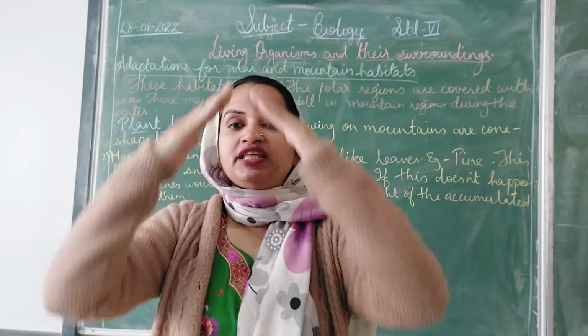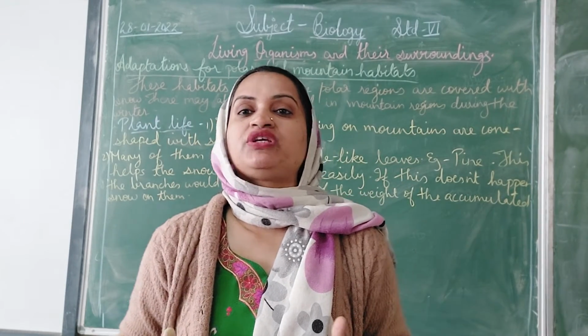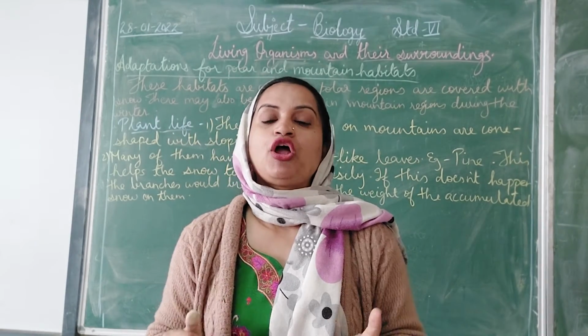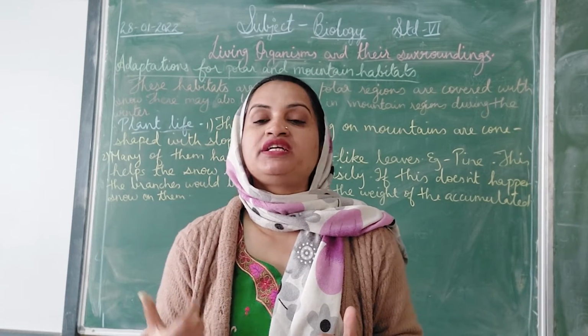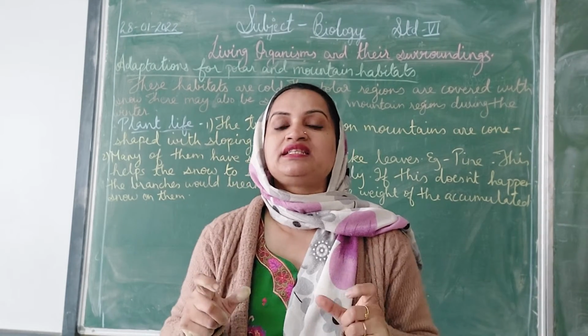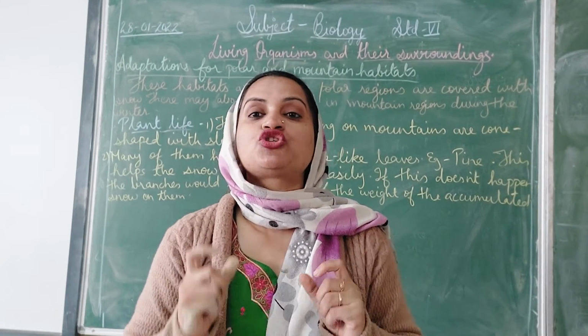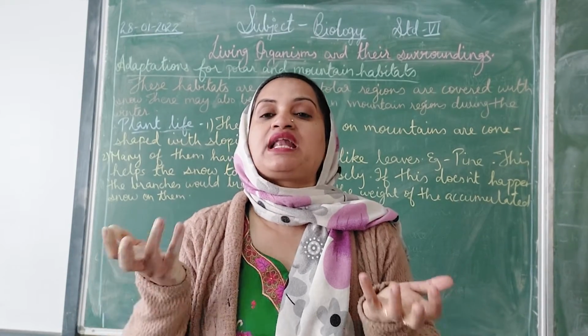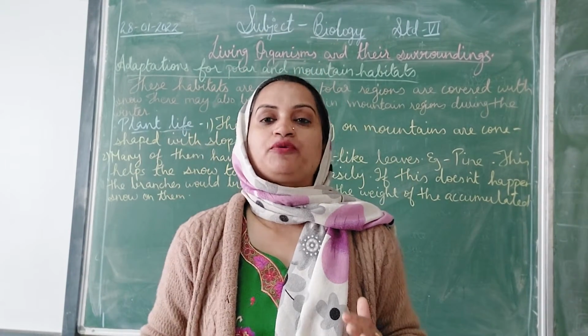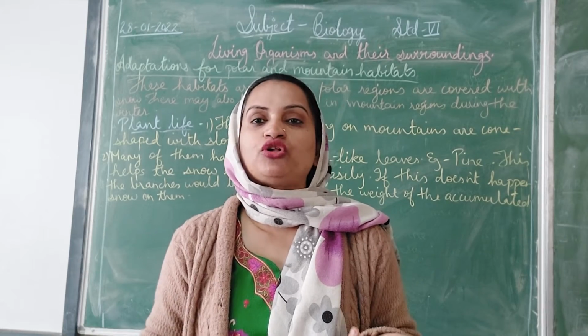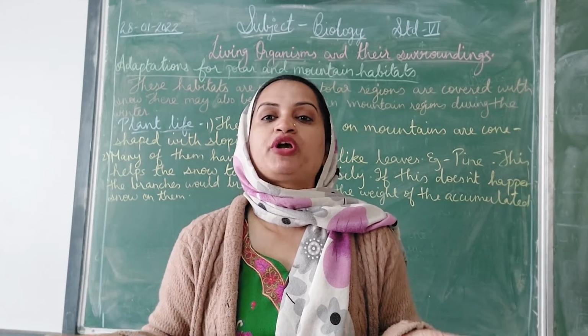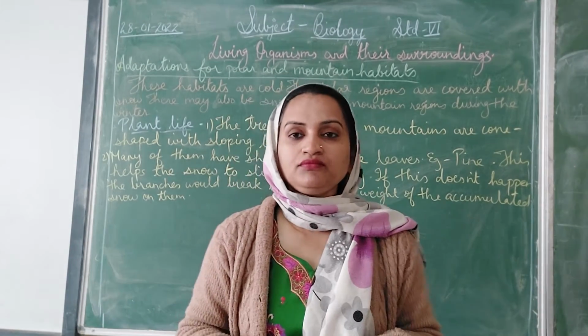If this were not the structure of the trees there, with the cone shape or needle-shaped leaves, the snow would collect on them, and the branches would break down because of the weight of the snow.